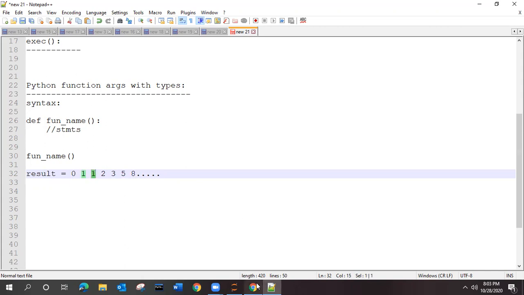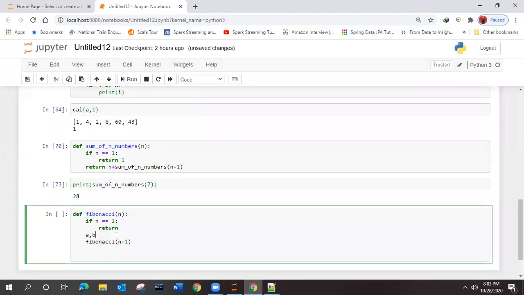So what we can do now, we'll take one more variable, result. Sorry for this spelling mistake. That will not be a single value. It will be a list, but the number of elements we don't know, right? It can be anything.